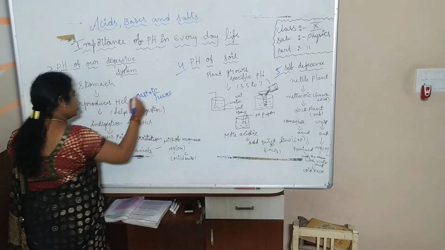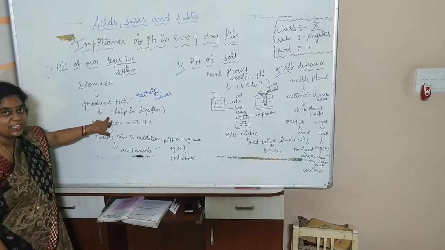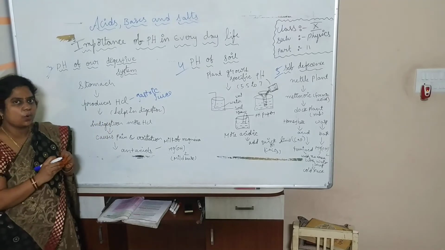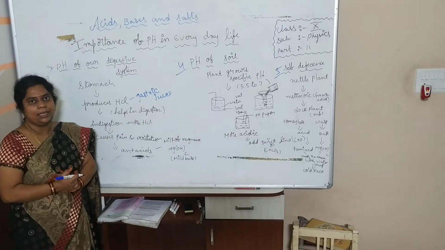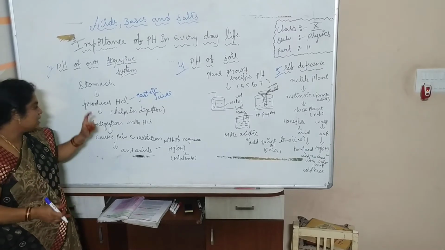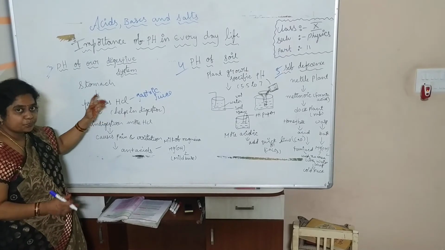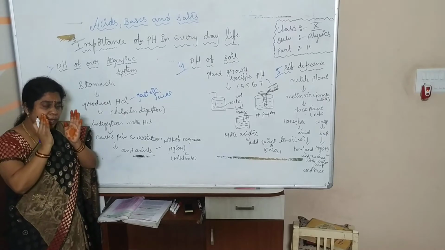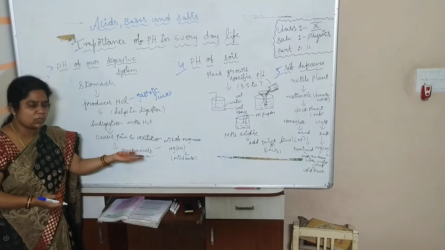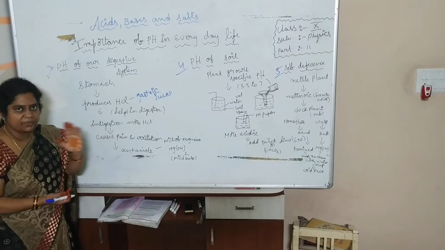This gastric juice helps in the digestion of the food. So our stomach walls will release HCl into our stomach to digest the food. When it is released in a required, small quantity, it will act on our food. It will digest our food.